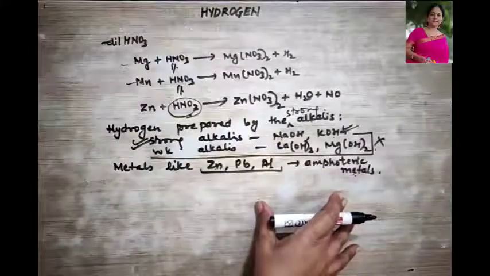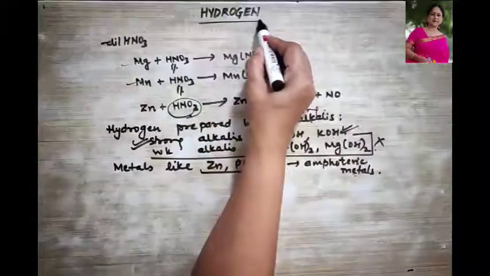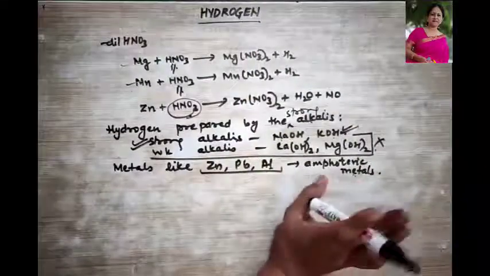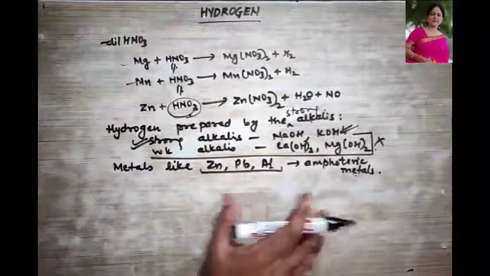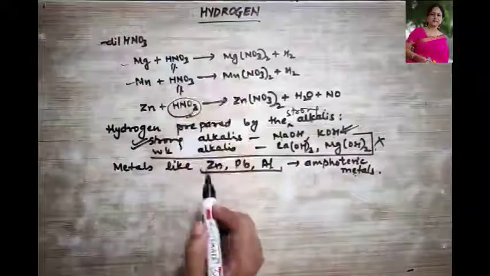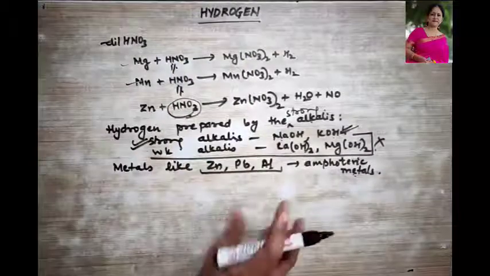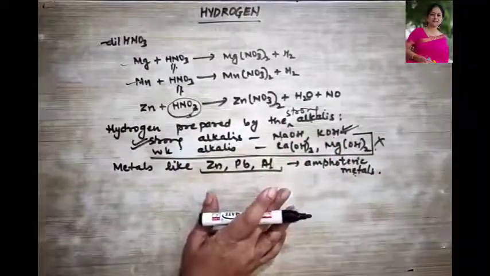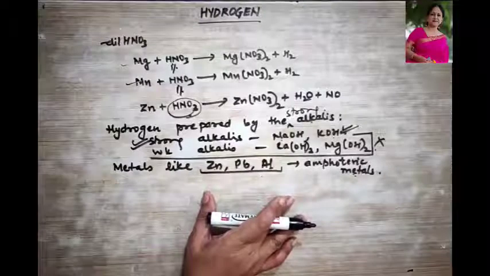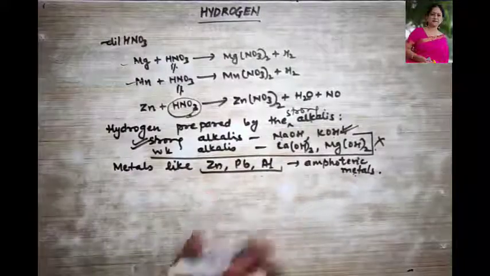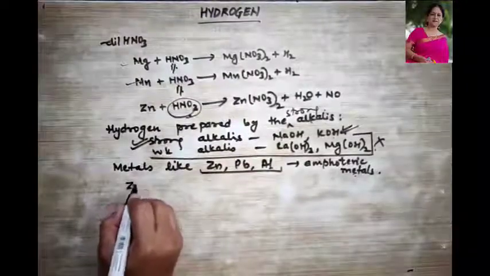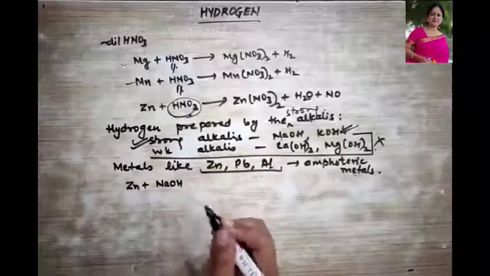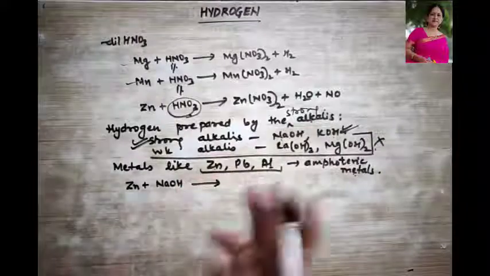So here in this chapter, since we have to prepare hydrogen, I am not going to talk about the amphoteric oxides and hydroxides. That was just for your general knowledge. Here we have to prepare hydrogen, and hydrogen can be prepared only by using metals. So I am going to discuss only amphoteric metals reacting with the strong alkalis. That is all that I have to tell you over here. Okay, so let's go ahead with the zinc. So zinc, when treated with a strong alkali, let me take NaOH, here it is going to form a complex salt.